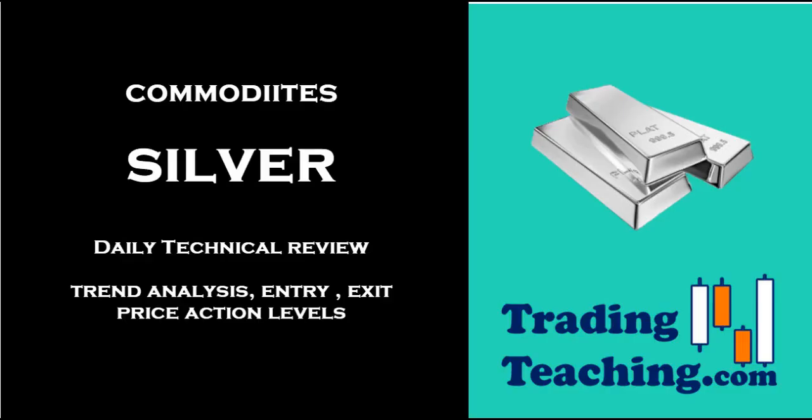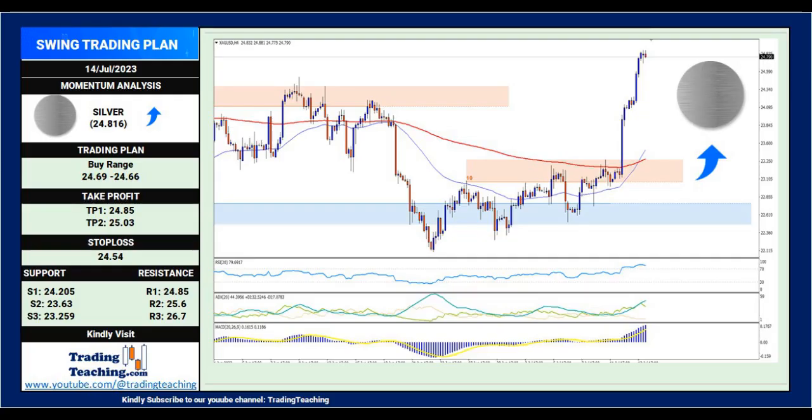Silver technical view. The current silver price is 24.816. The technical analysis forecast for the next 2 to 3 days suggests a favorable uptrend for silver. The 24.69 to 24.66 price zone is a good area to buy, with an expected upside of 24.85 and 25.03. If market behavior changes, stops should be placed at 24.54 to control the risk.